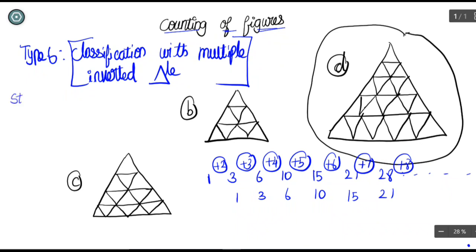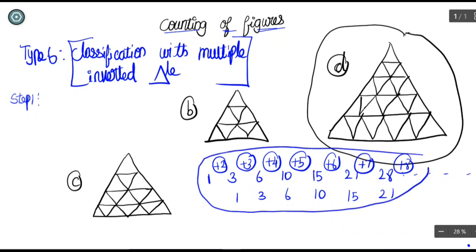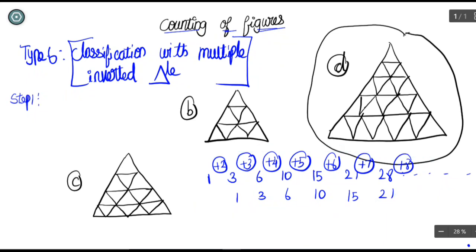So what is step 1? Before that, you don't need to mug up this thing. It is just a basic table. Everybody can just remember how to write this table. So let us just directly see how to solve the questions. So what is the step 1 to do? Count number of base and circle that many numbers in the table.